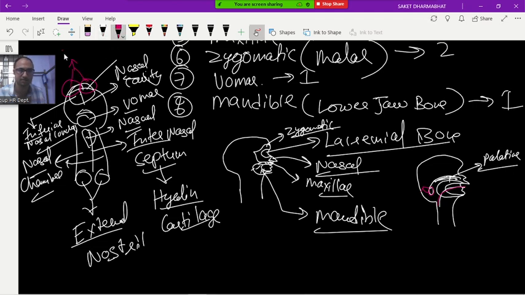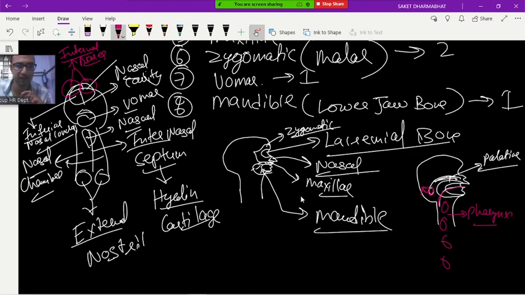Internal nares. And the internal nares open into what? The pharynx. So when the food is coming, the uvula goes back and covers the internal nares, so air should not pass inside. Only the food will pass inside. Understood?